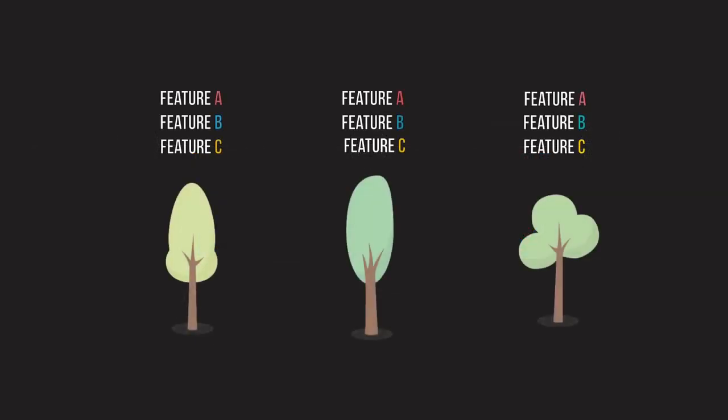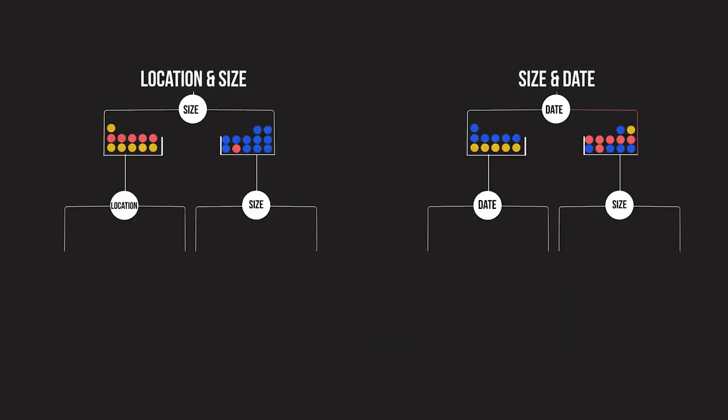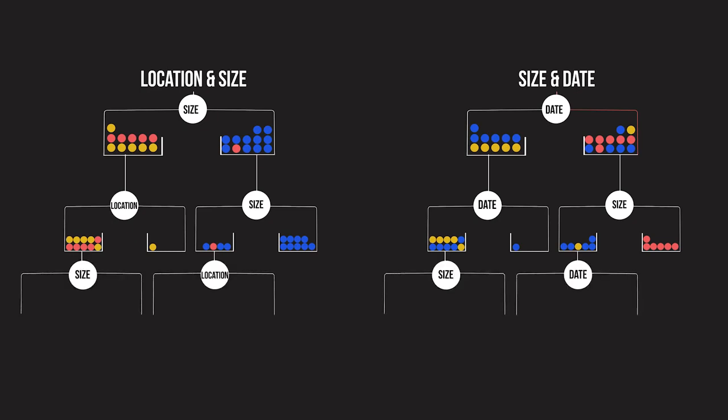However, with random forests, we limit the number of features that each tree can even consider splitting on. For example, consider the two trees shown here. The first one only sees the location and size of the wildfire, while the second one only sees size and date. As a result, the two trees learn very different splits. Feature randomness encourages diverse trees.